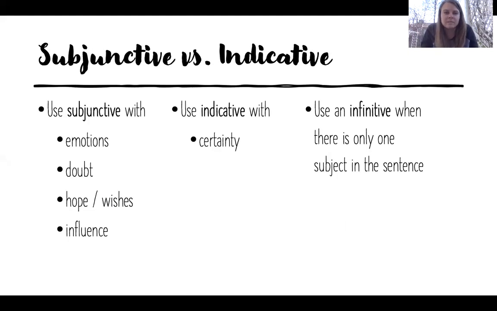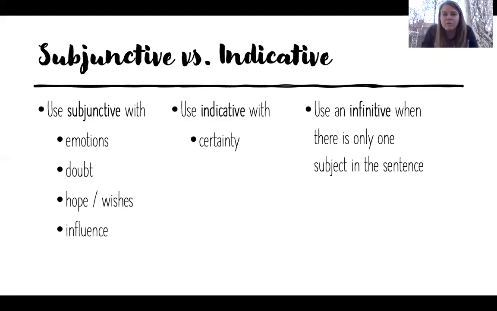One last thing to note here is that when we have subjunctive versus indicative, sometimes we also have an infinitive that we will use instead of subjunctive or indicative. So we use subjunctive with emotions and doubt and hopes and wishes and influence. That's what we've learned these last 6 or 7 weeks.